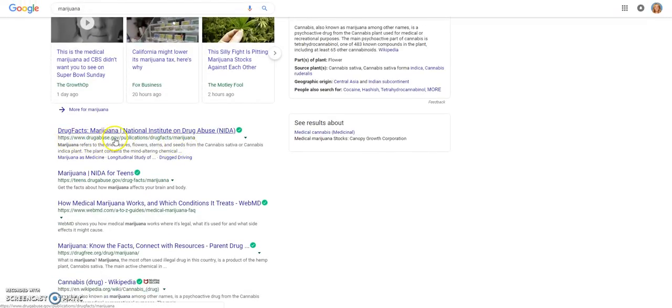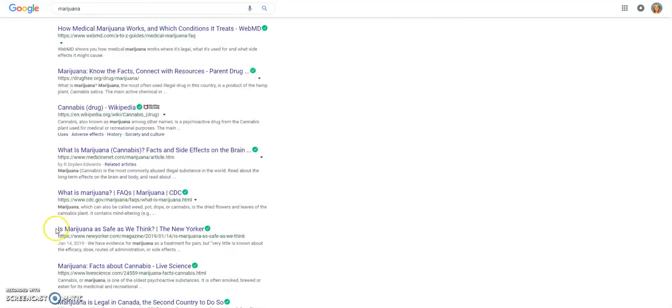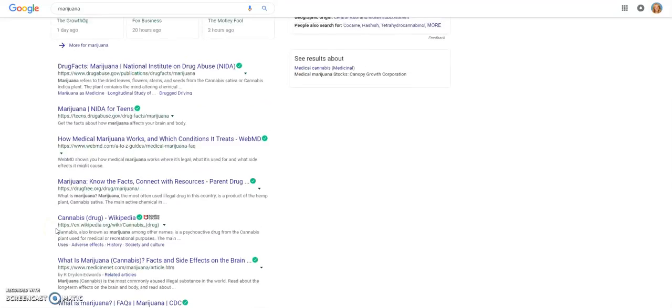You're going to see, and we always want to look at that URL, so we want to see .gov sites to get factual information. A .com is okay, but they're trying to make money off of it in some way. And then Wikipedia, we know we're not going to use for any sort of research because anybody can change Wikipedia. Also, if you do the search topic from school, this is going to be blocked for you.